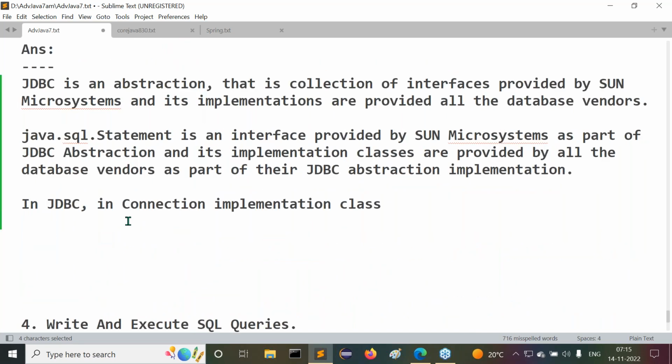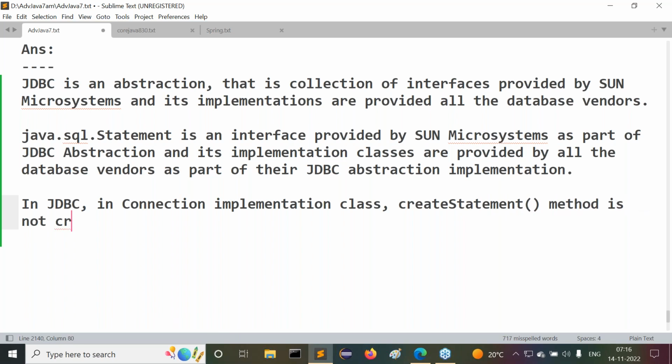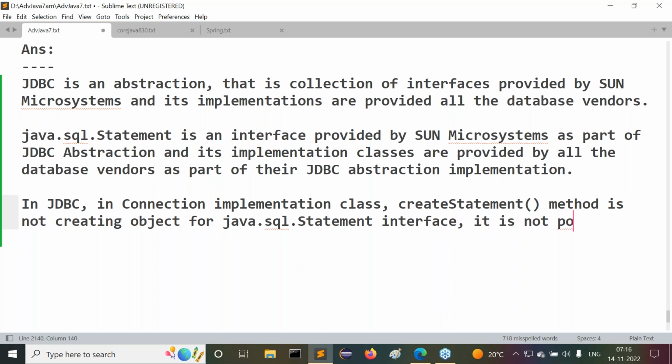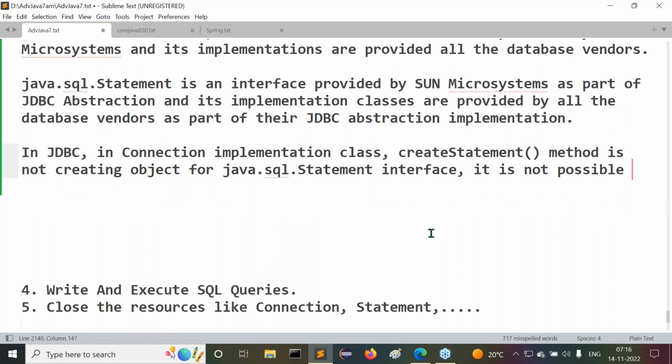That's why I'm telling you, in JDBC, in a Connection implementation class, the createStatement method is not creating an object for the java.sql.Statement interface. It is not possible since it is an interface. Observe carefully, it's not possible.